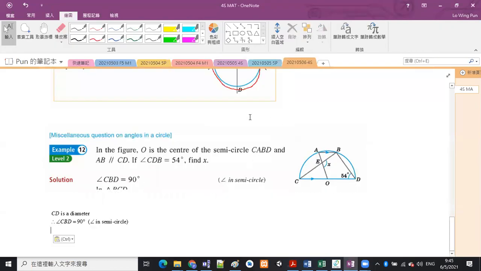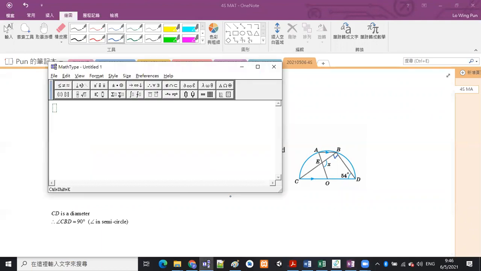Write the 90 degrees down first. If there's no clue yet, we look at what angles we can calculate from the existing information. This is 90 degrees, and it belongs to triangle CBD. In triangle CBD, we have the first angle 90 degrees and the second angle 54 degrees, so we can calculate the third angle. Angle BCD should be equal to 180 degrees minus 90 degrees minus 54 degrees, angle sum of triangle. So that should be equal to 36 degrees.